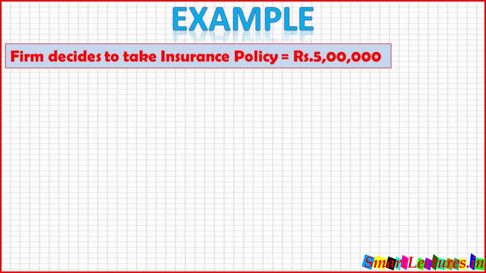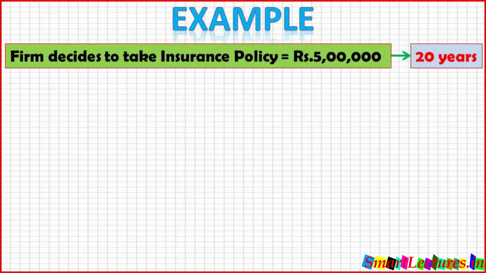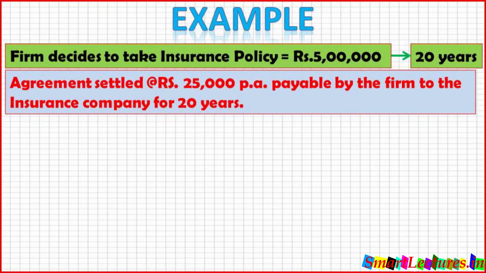For example, the firm decides to take an insurance policy for rupees 5 lakhs and it is for 20 years, and the agreement was settled at rupees 25,000 per annum payable by the firm to the insurance company for 20 years.